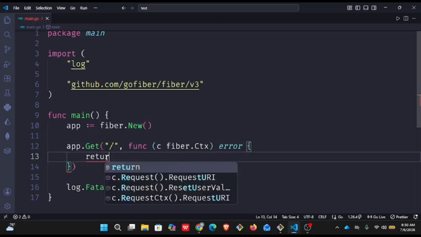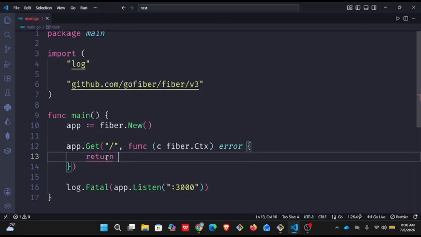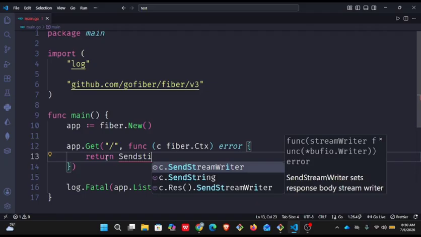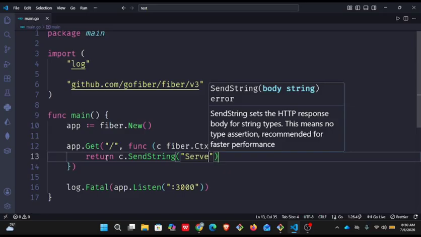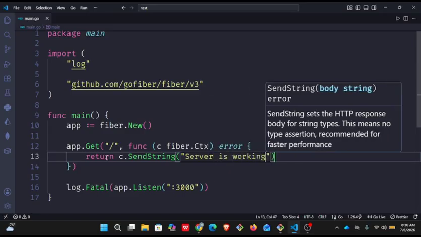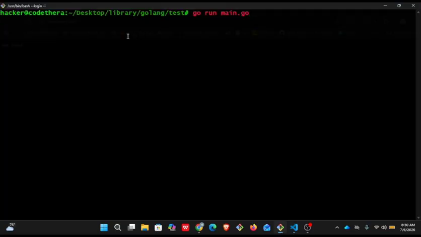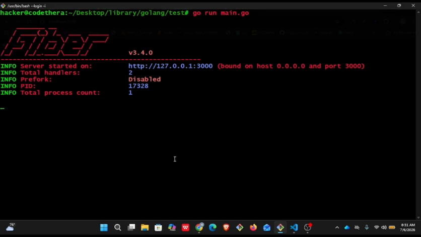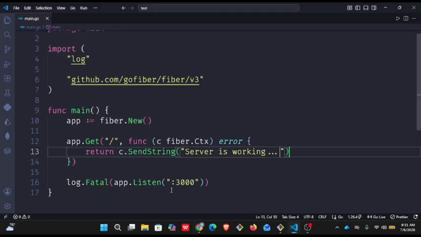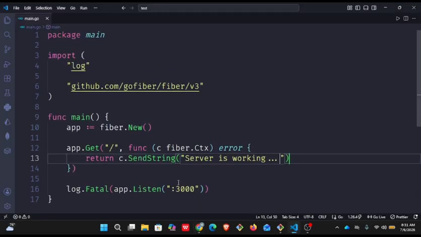Then I'm going to return c.SendString by just writing SendString, right? And in c.SendString, I'm going to write a text here and say server is working. Go run main.go. So now when I refresh my screen, you can see that we have server is working right here. So you have seen how easy it is to make a server in Golang.